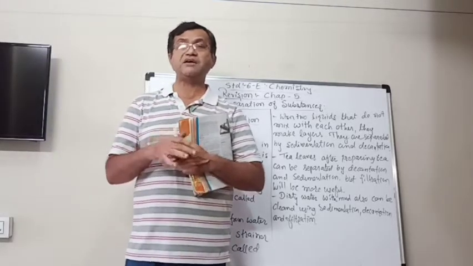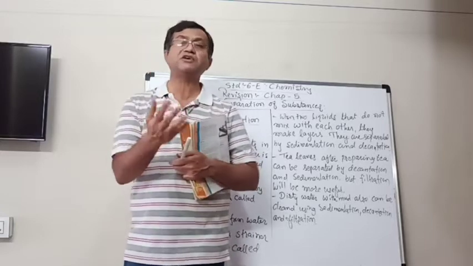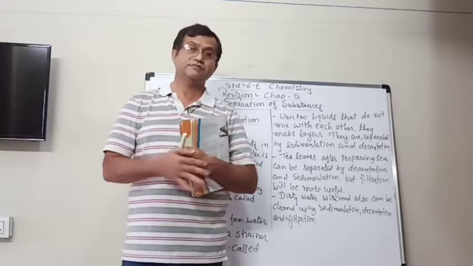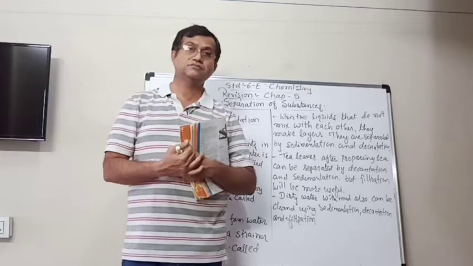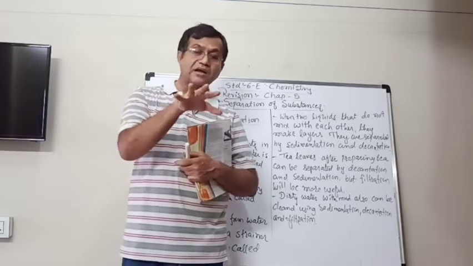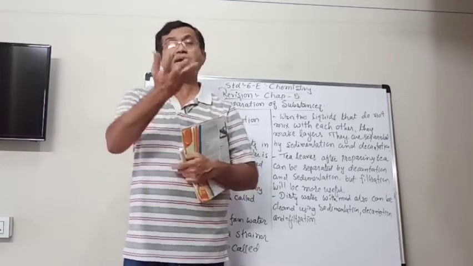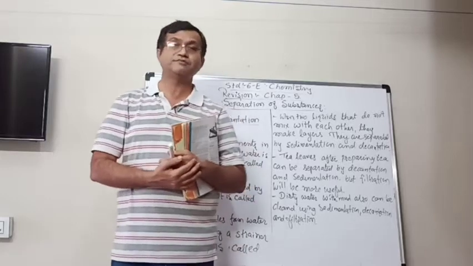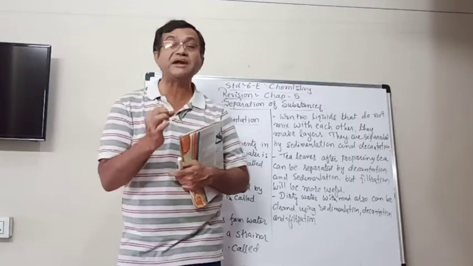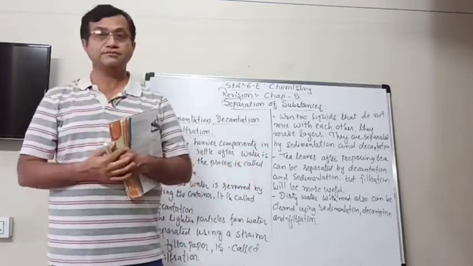The heavier liquid will settle down and make a layer. The other, lighter liquid will make a layer on the top.